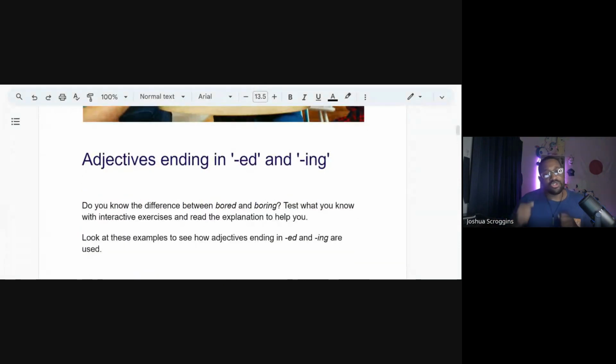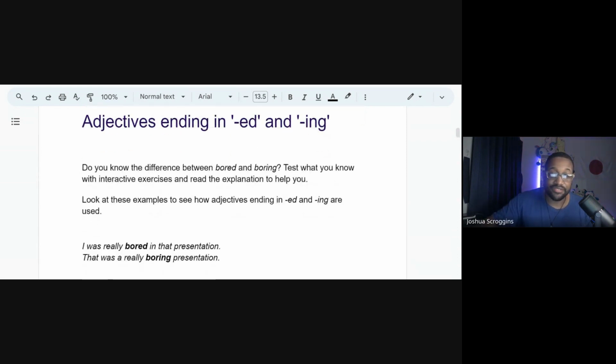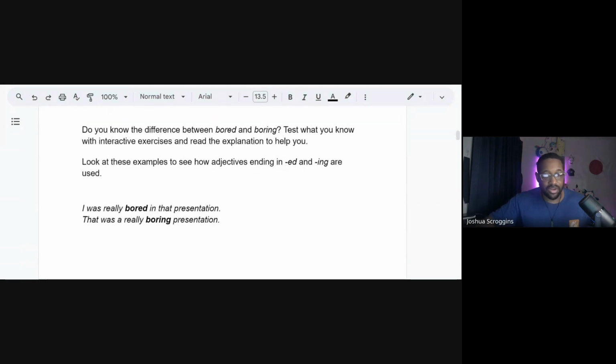So do you know the difference between bored and boring? Here we're going to learn the difference between bored and boring. We'll see how it's being used. Let's look at these examples of ed versus ing. Both of the words come from the word to bore, which means not interesting. But how can we use them to describe things and situations? Let's find out. Let's look at these two examples right here, and I'll zoom in.